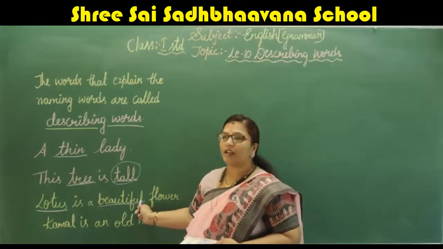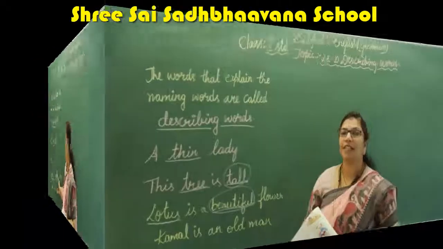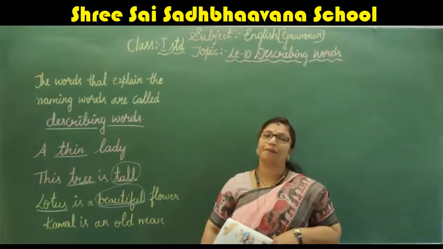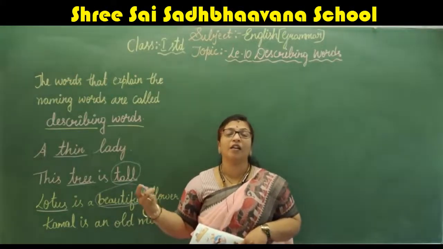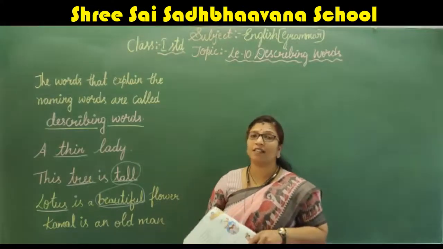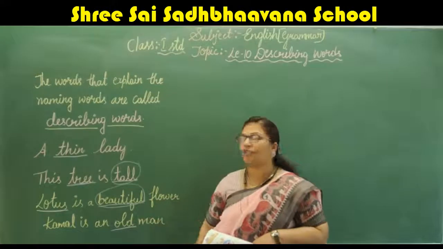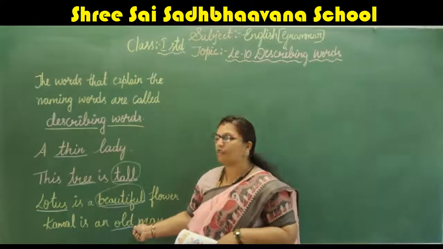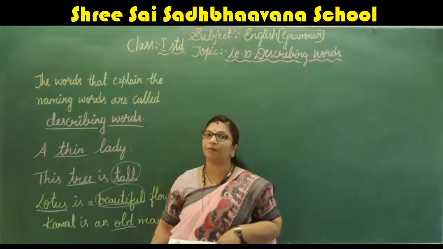Which is the describing word in the sentence? Beautiful. So, next example, Kamal is an old man. Is Kamal a young man or an old man or a short man, a tall man? Which word is describing Kamal here? Old. He is an old man. So, this word we call a describing word.